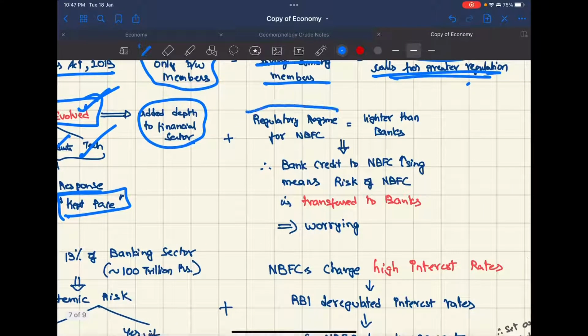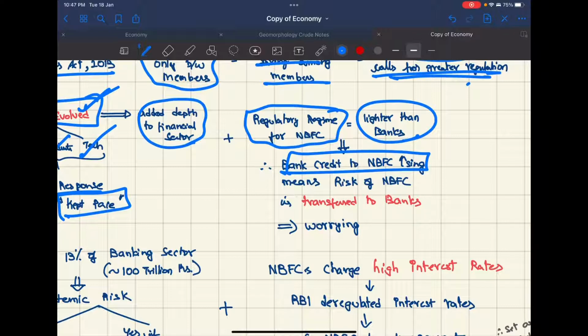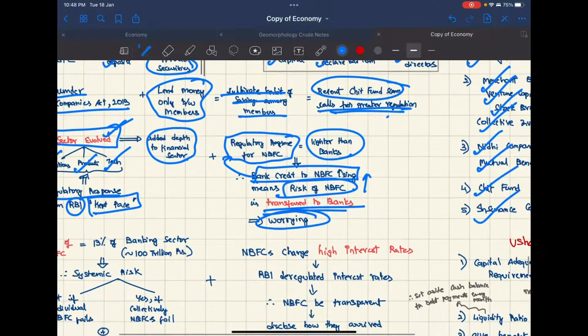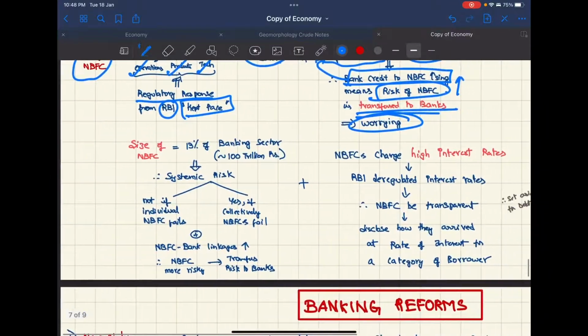Now coming to the regulatory regime for the NBFC, it's much lighter than for banks. Therefore, bank credit to NBFCs is increasing because they have much easier regulations. Therefore, what is the result? The risk of NBFCs, which is higher than that of banks, is transferred to banks. This is worrying, so steps should be taken to stop this.